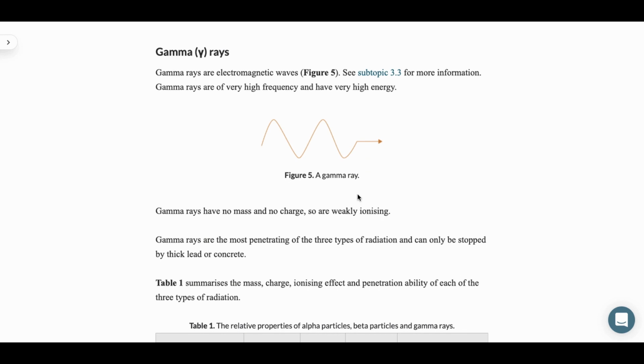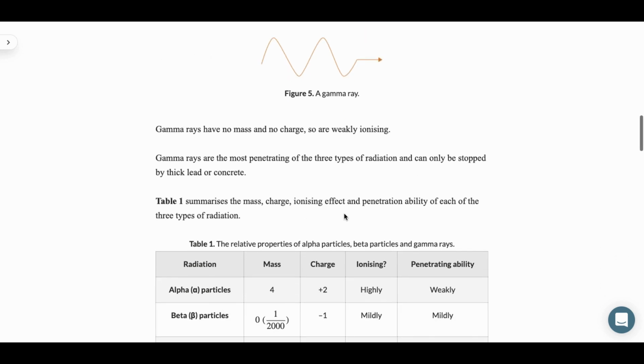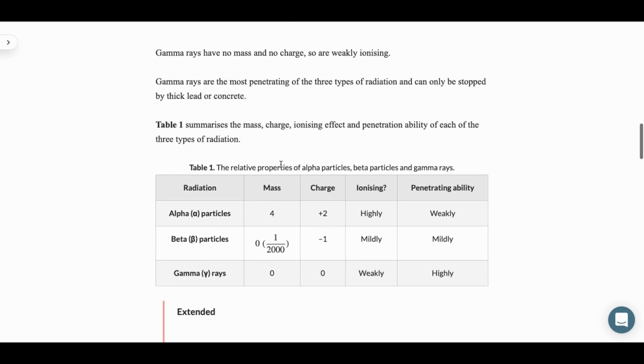Gamma rays are electromagnetic waves, and we can see that they are of very high frequency and have very high energy. Now, although this is not in the radioactivity topic, we can see that this gamma ray is similar to an electromagnetic wave. And electromagnetic waves are transverse waves. So gamma rays have no mass and no charge, so they are weakly ionizing and are the most penetrating of the three types of radiation and can only be stopped by thick lead or concrete.